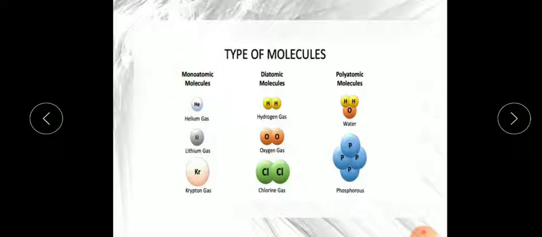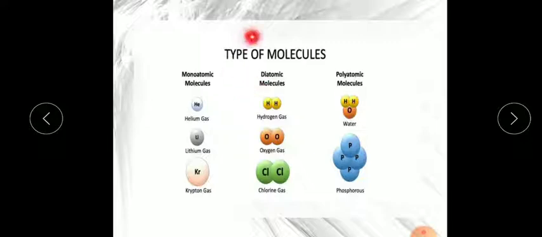So as you can see here, helium, lithium and krypton are noble gases. These gases do not have any number. You can see it is written simply He, Li, Kr. No number, no subscript is there, which means they are monoatomic. Only a single atom is there.